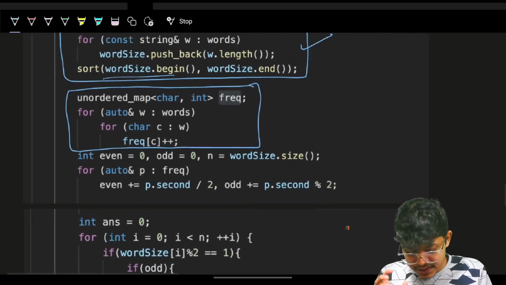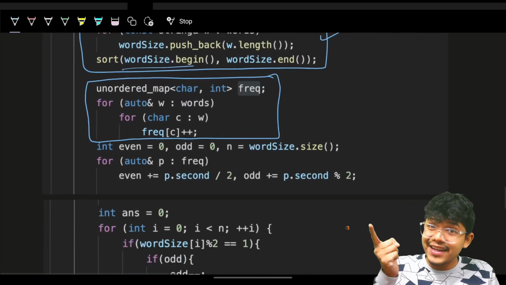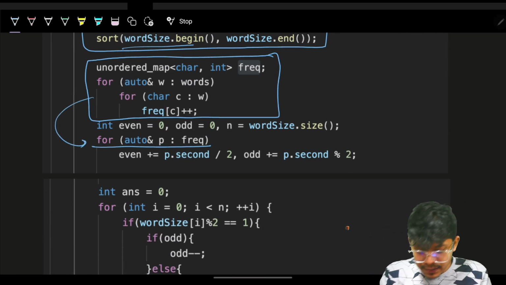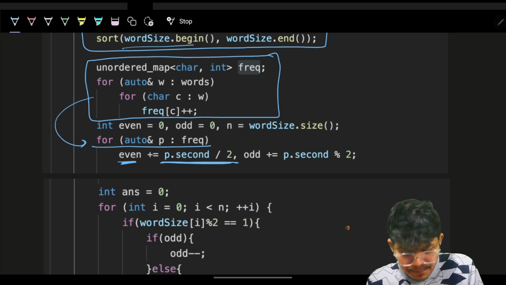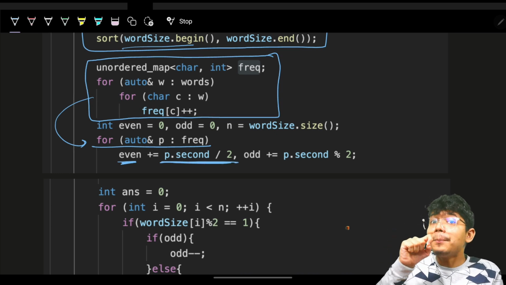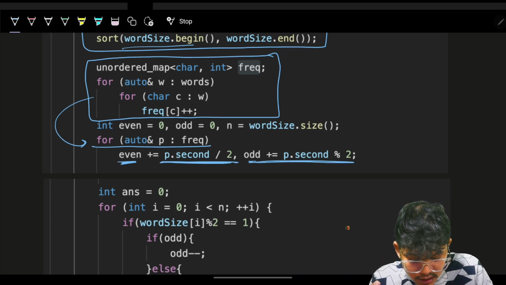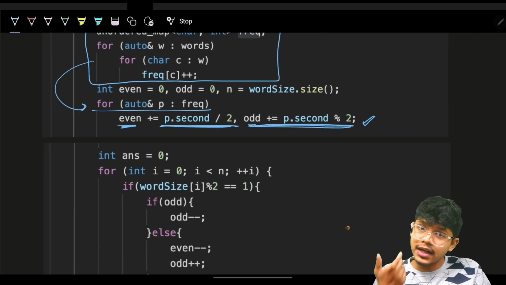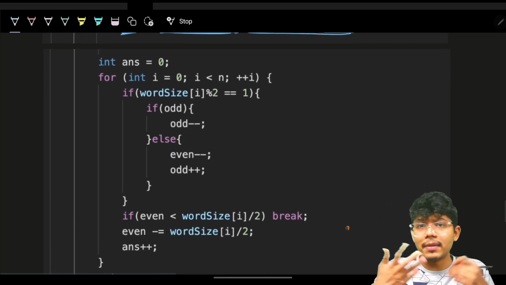Now, when I have got this, you know one thing, I want to know the even and the odd count. So I'll go on in my frequency vector which I have grabbed. Even count will be simply count by 2, because I want the even pair count, and odd is nothing but odd element count. That I'll simply grab. I have now even and odd count.